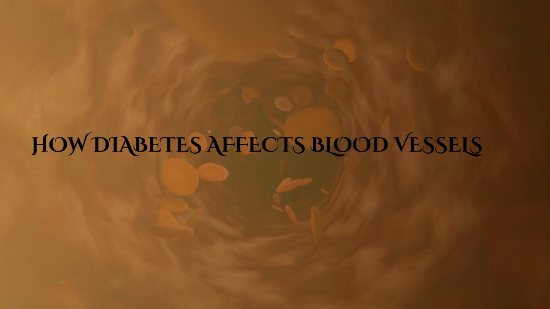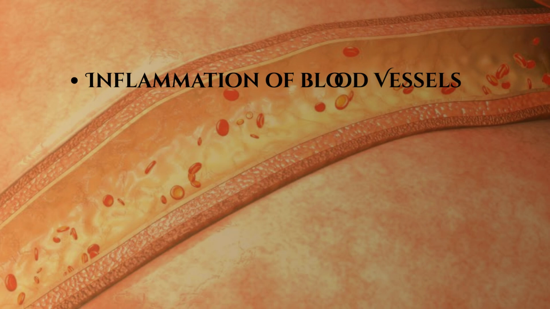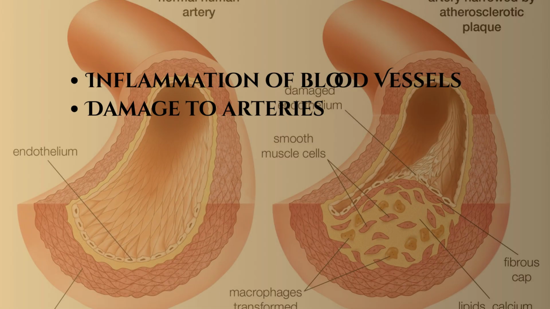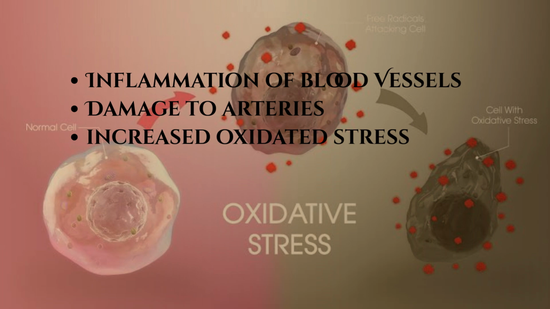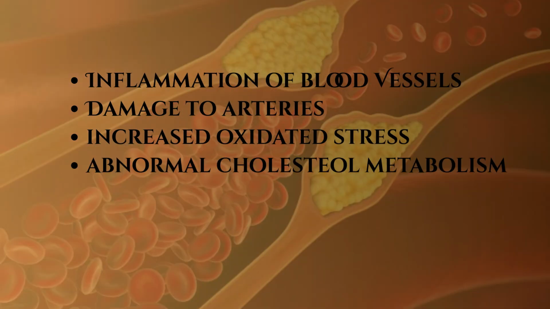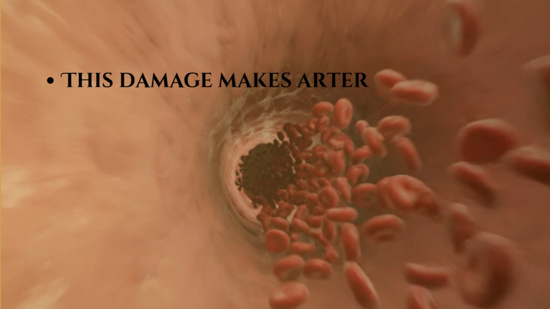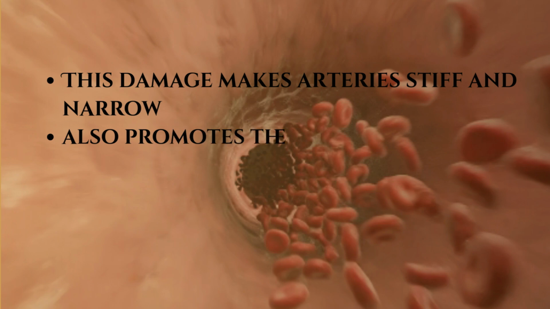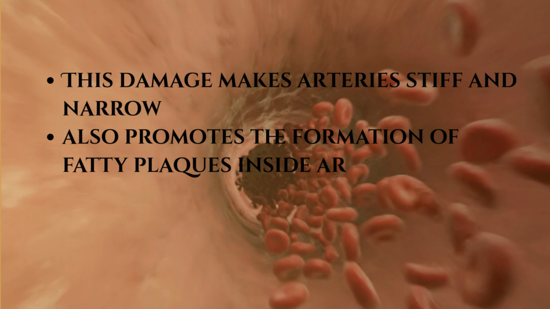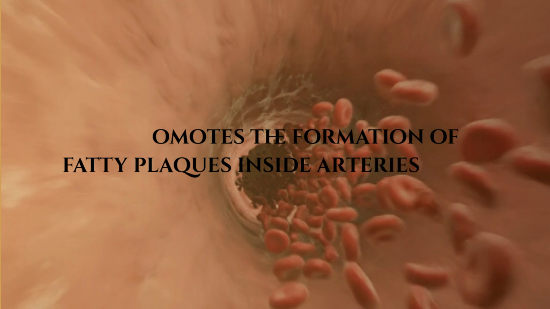Persistently high blood sugar causes inflammation of blood vessels, damage to the inner lining of arteries, called the endothelium, increased oxidative stress, abnormal cholesterol metabolism. This damage makes arteries stiff and narrow. It also promotes the formation of fatty plaques inside arteries, a condition known as atherosclerosis. When this occurs in the heart arteries, it leads to coronary artery disease.